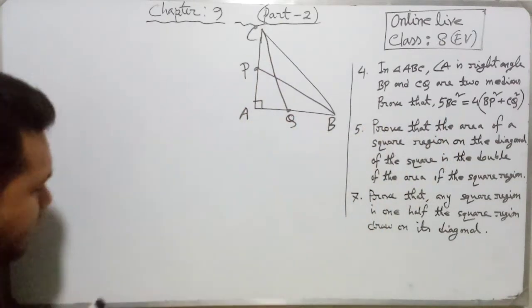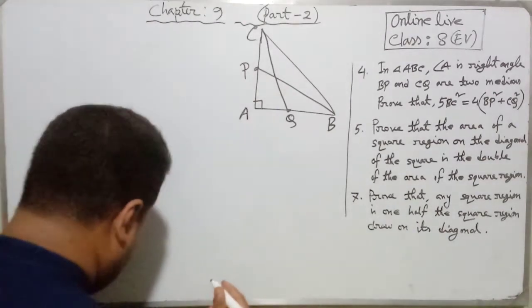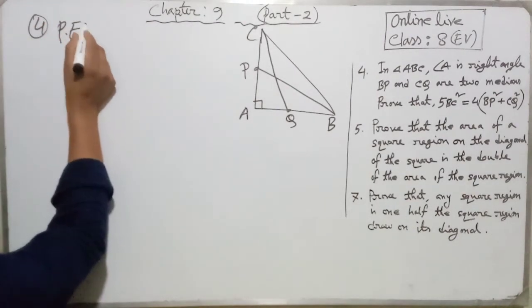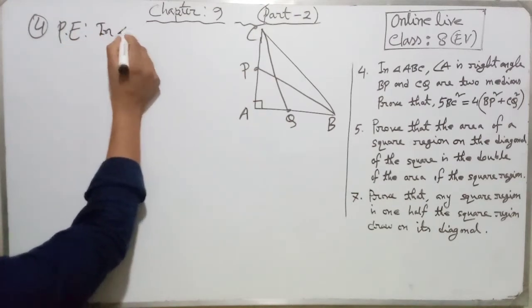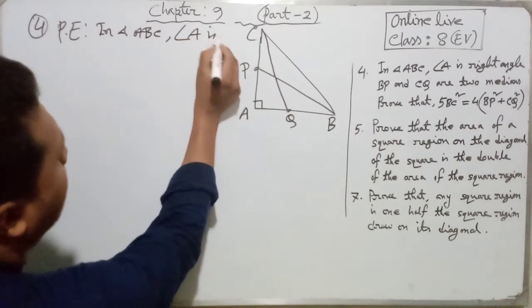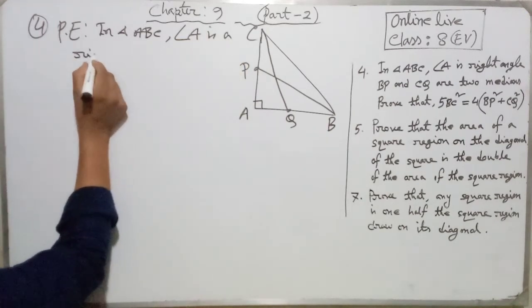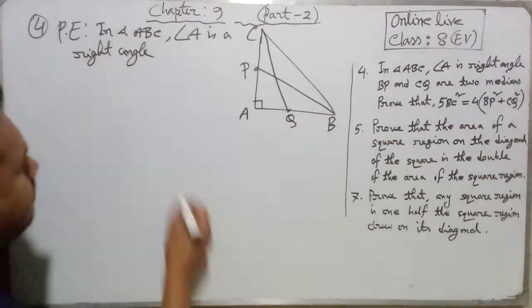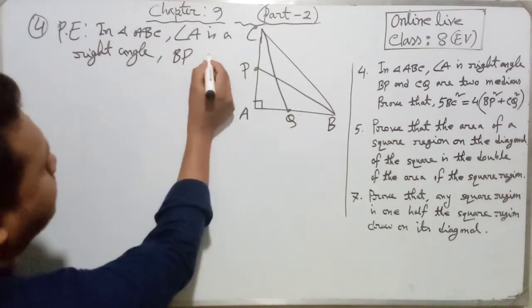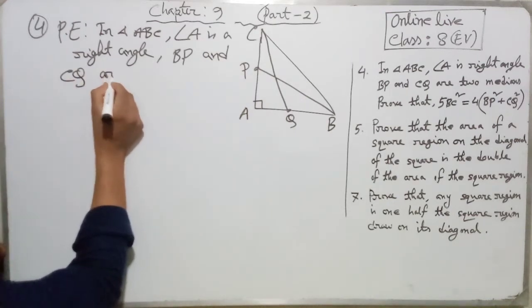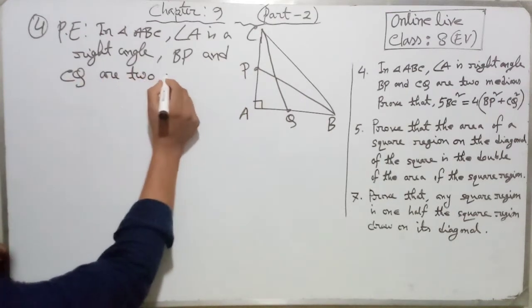So dear students, write our particular enunciation. In triangle ABC, angle A is a right angle, BP and CQ are 2 medians.